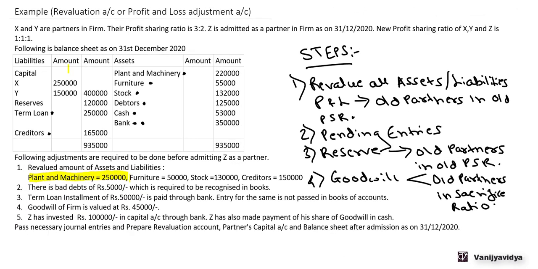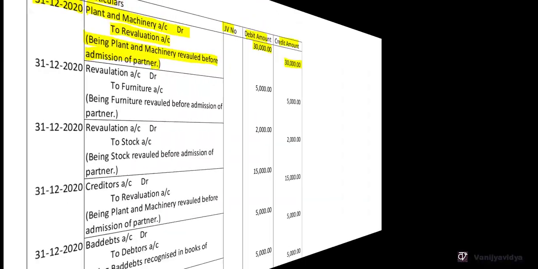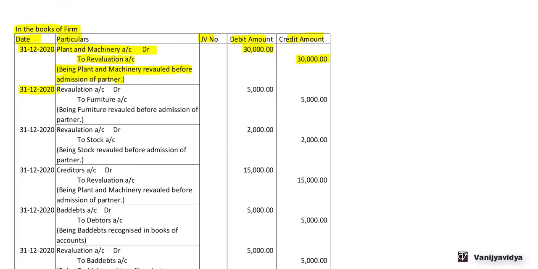Next, furniture 50,000. Now the value of the furniture in the balance sheet is 55,000. Now there is a downward revaluation of the furniture. So the furniture account will get credited and the revaluation account will get debited by 5,000. 31st December 2020, revaluation account debit 5,000 to furniture account 5,000, being furniture revalued before admission of the partner.